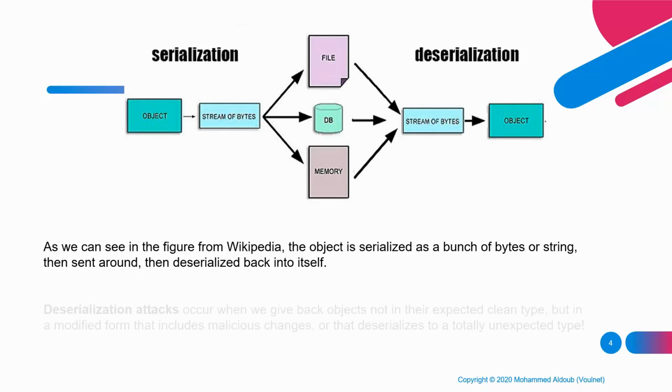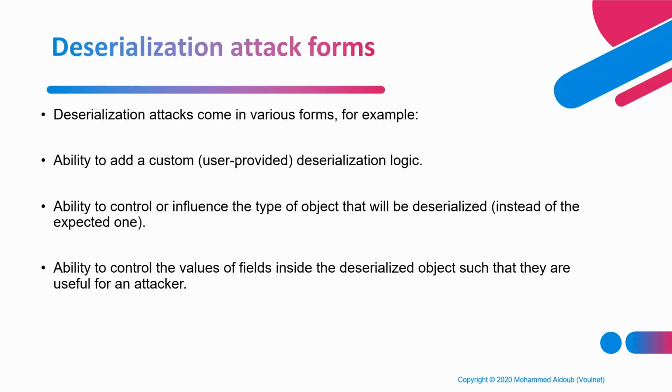Now that we understand what serialization is, converting an object into a string or byte format, deserialization is the reverse of that: taking that string or that file and reading the serialized object back into the original object again.